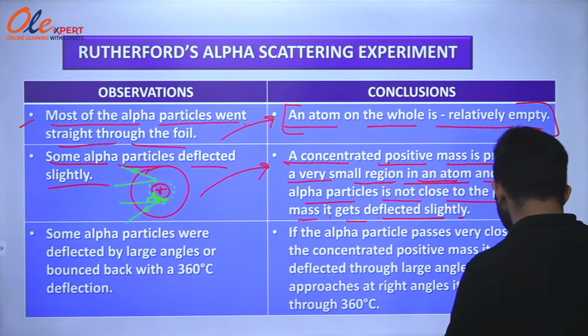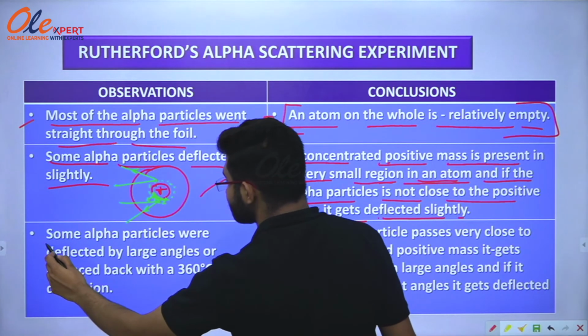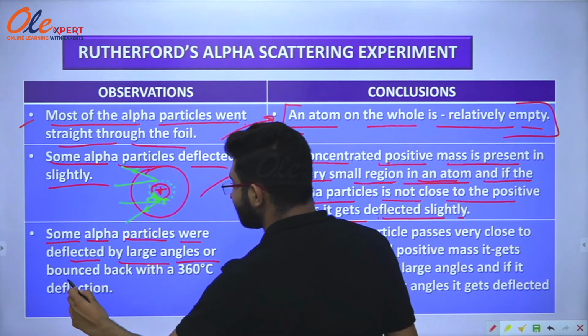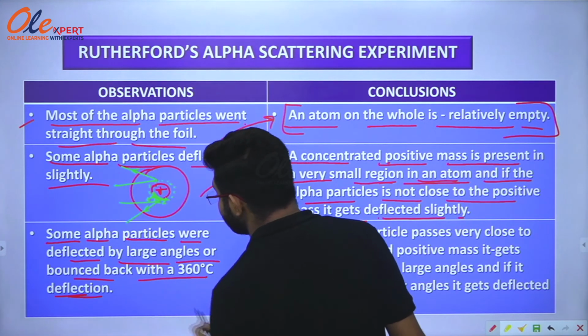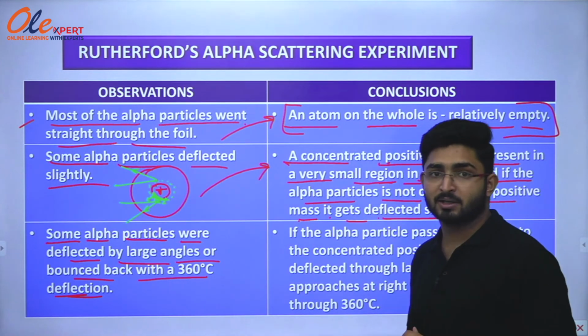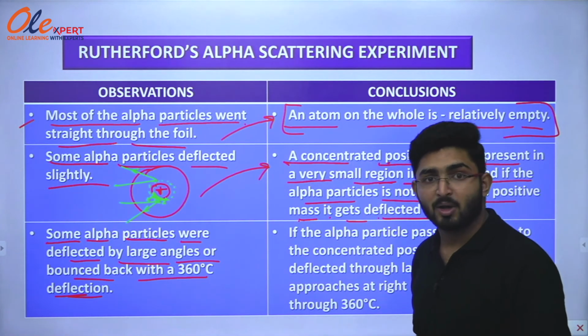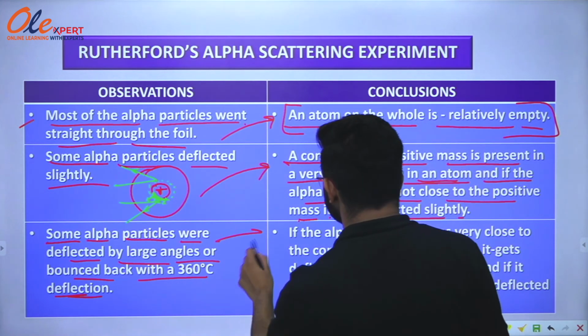Now the third observation: some alpha particles were deflected by large angles or bounced back with a 360-degree deflection. What was the conclusion drawn from here?